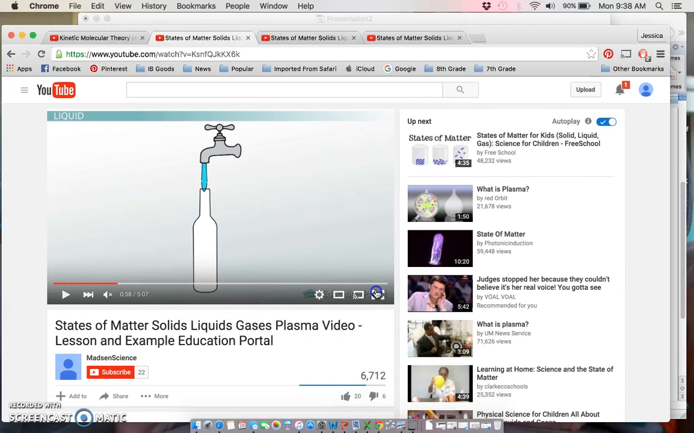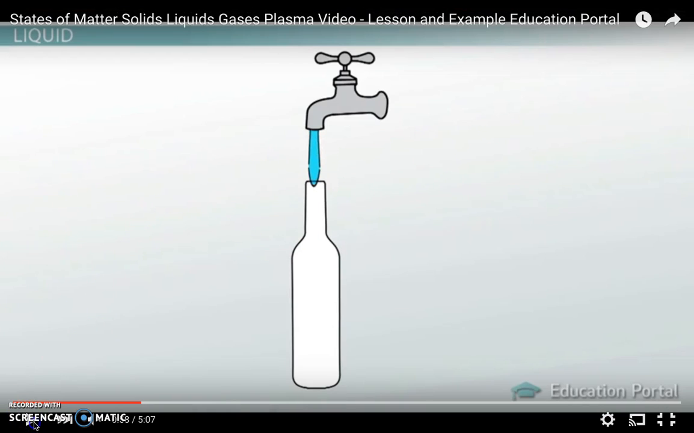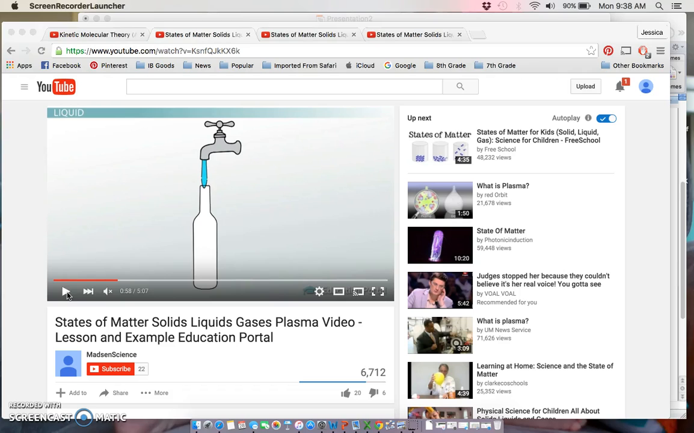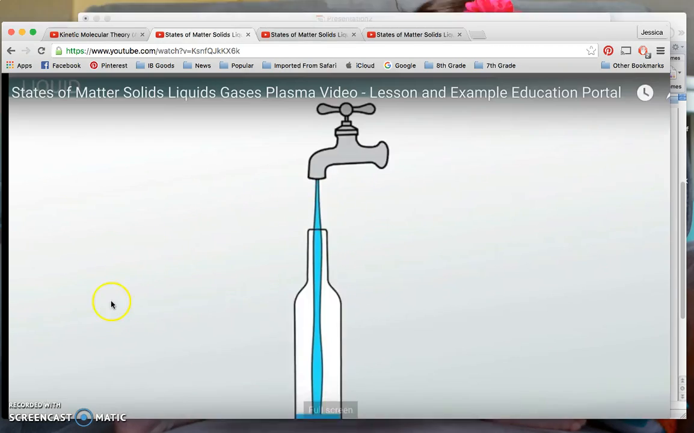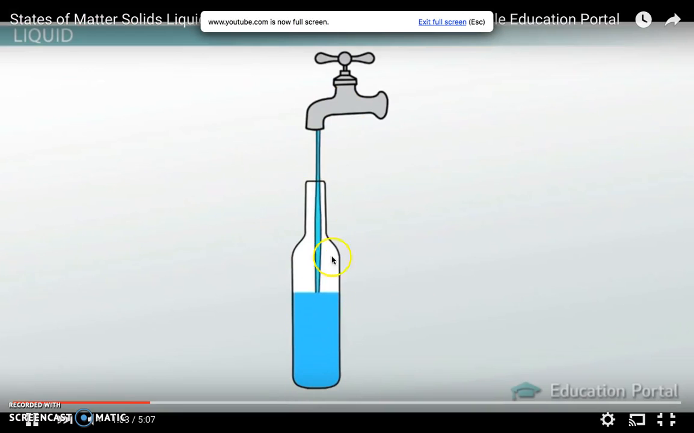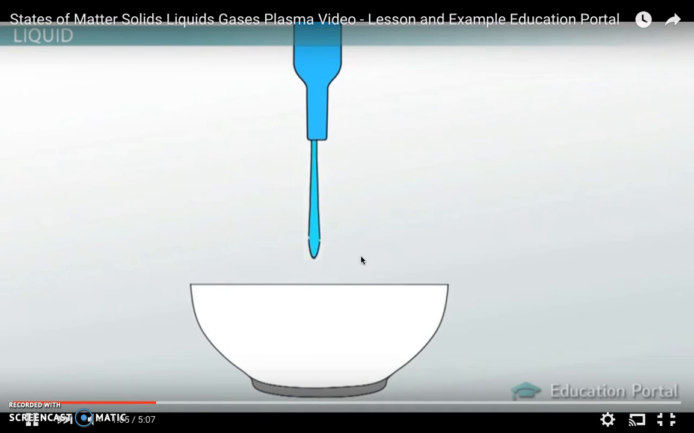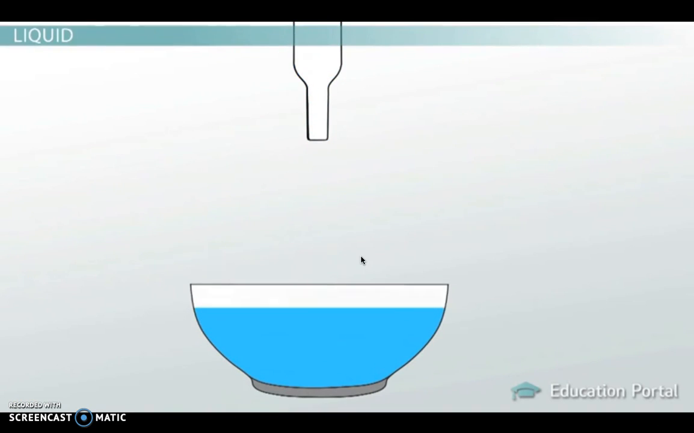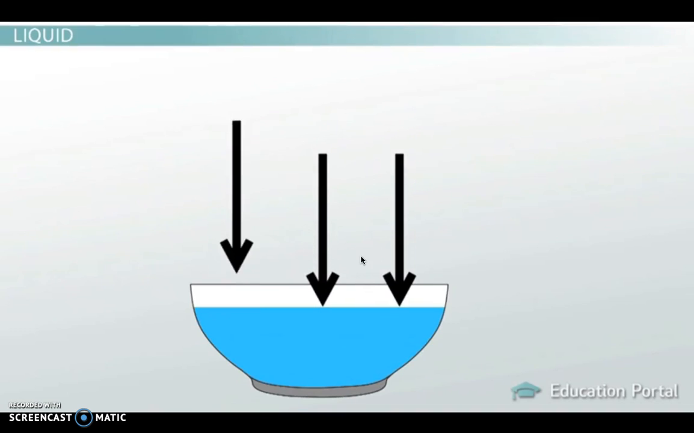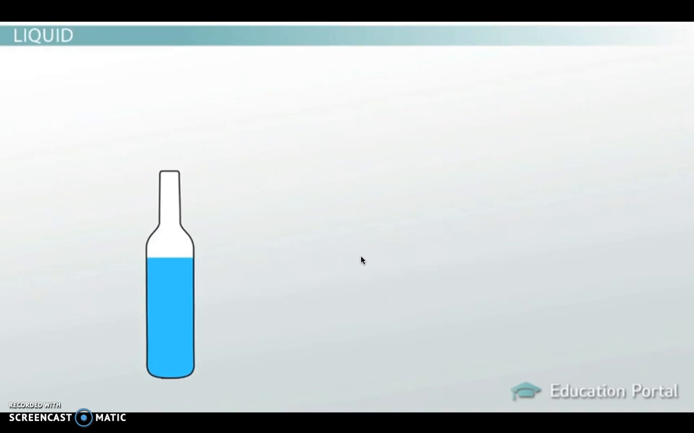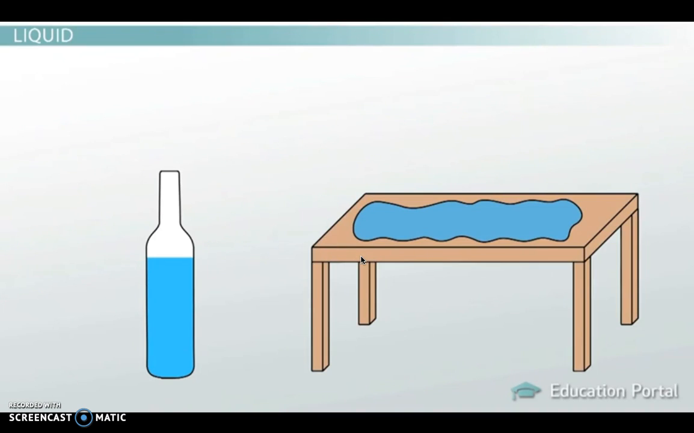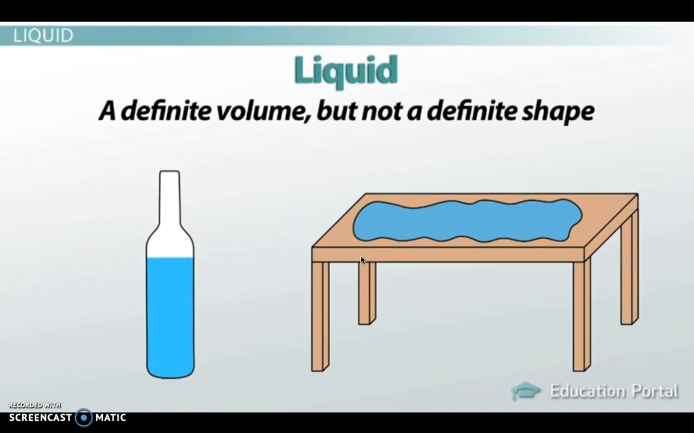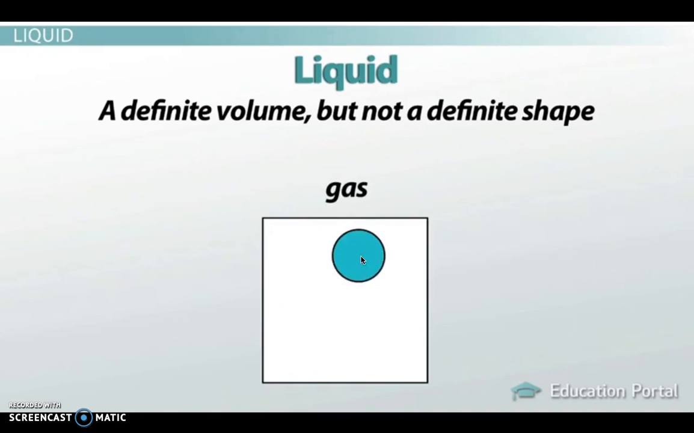So here is our random bottle, and notice that when we turn on the liquid, it fills the shape of the bottle. But if I put it in this bowl, it also fills the shape of the bowl. So it doesn't have a definite shape. But if I push down on that water, it isn't going to become less. It doesn't compress at all. Now if I pour that water onto the table, it's going to make a huge puddle. So it definitely has a definite volume, but not a definite shape.